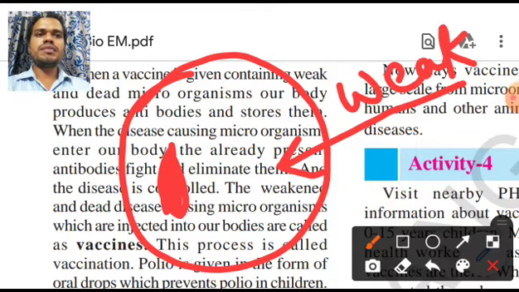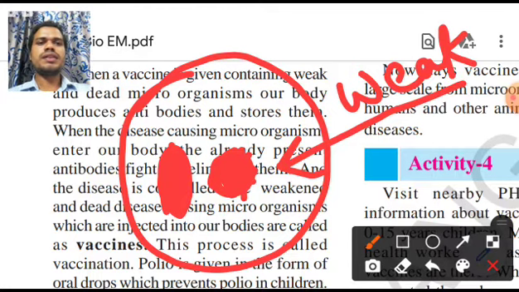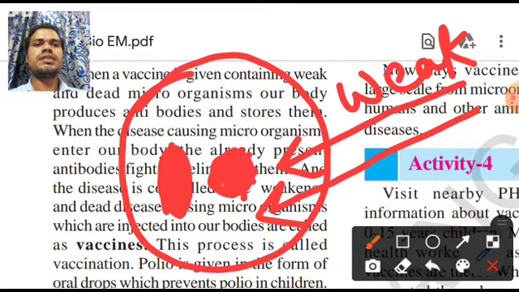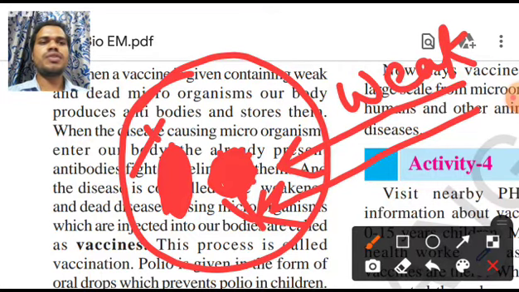Then when a weak cell is coming here, this white blood cell is fighting with this bacteria, and it is creating a chemical here. Why is it creating a chemical here? So this chemical is useful whenever a strong bacteria is coming here. This strong bacteria will be killed by this chemical. Again WBC is not required. Again these white cells are not required. I hope you have understood.